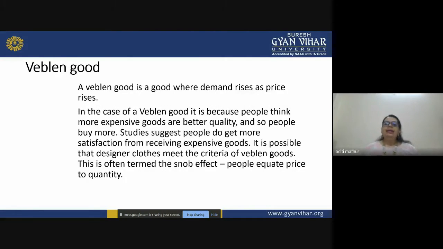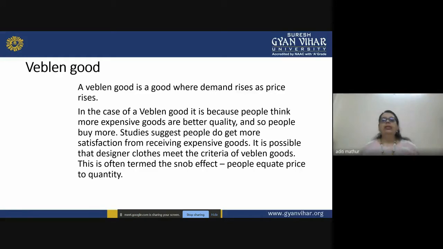The second category is your Veblen goods. So what do you mean by Veblen goods? Veblen goods are actually very expensive goods, right? They are of a better quality, and so people like to buy these. So Veblen goods are those goods that are demanded more when the prices rise.